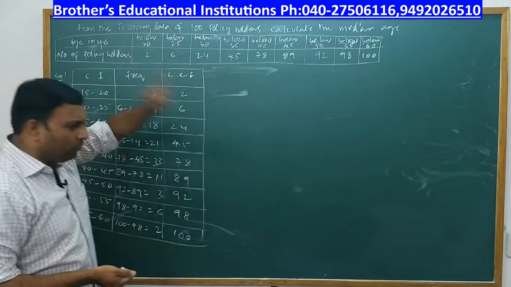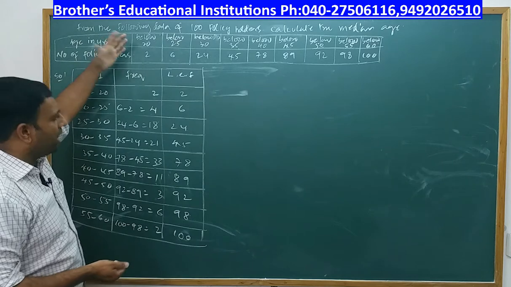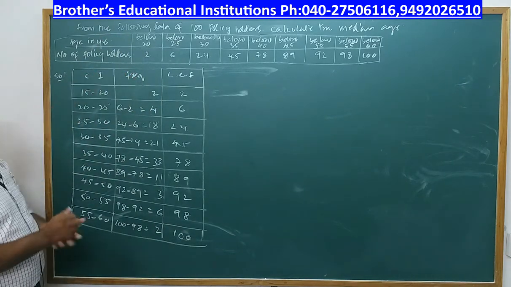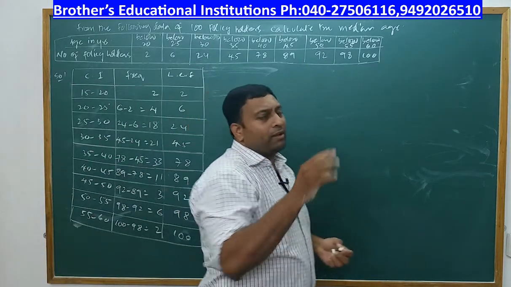So I require frequency, I require cumulative frequency, I require class interval. So from this given data, the most important part is rewriting the problem in this particular manner. Now comes the next important task of writing the median class.